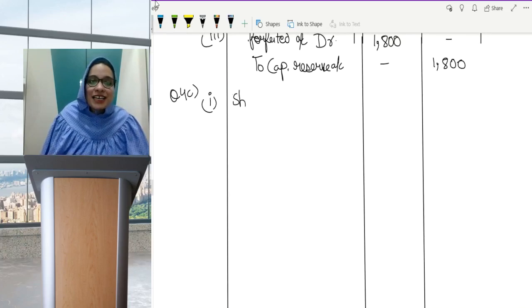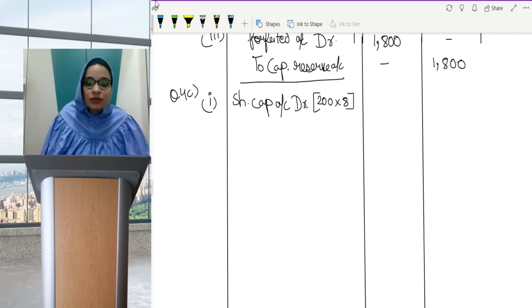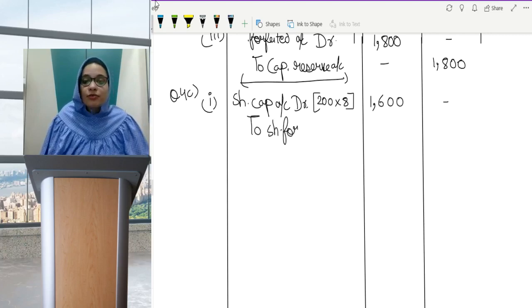So share capital account will be debited by the called up amount here. That is 200 shares into 8. Narration was important here also. 200 into 8, which comes to 1600. To share forfeited account, which is with amount which is received on shares, which is 200 into 5.